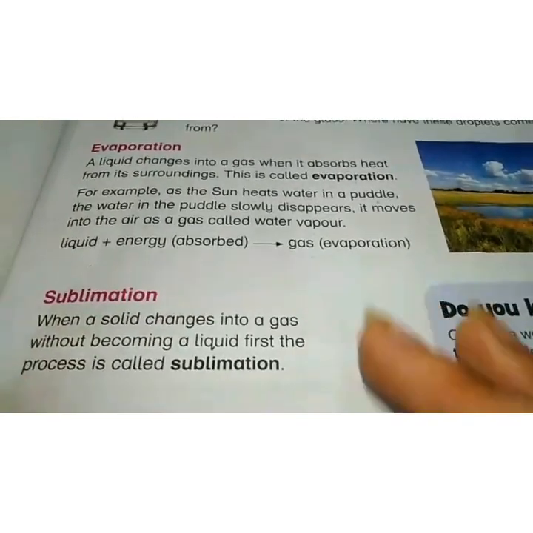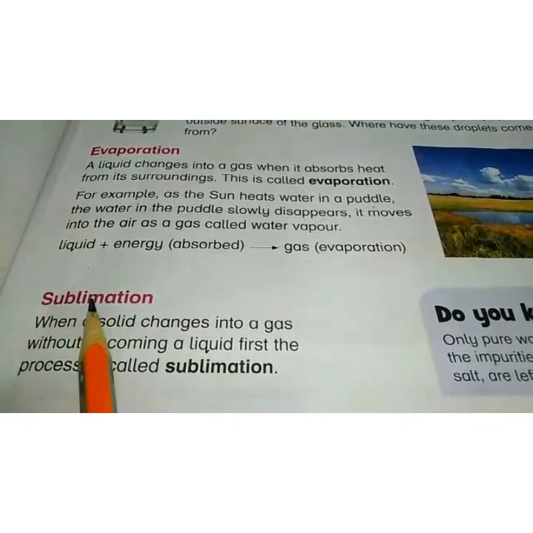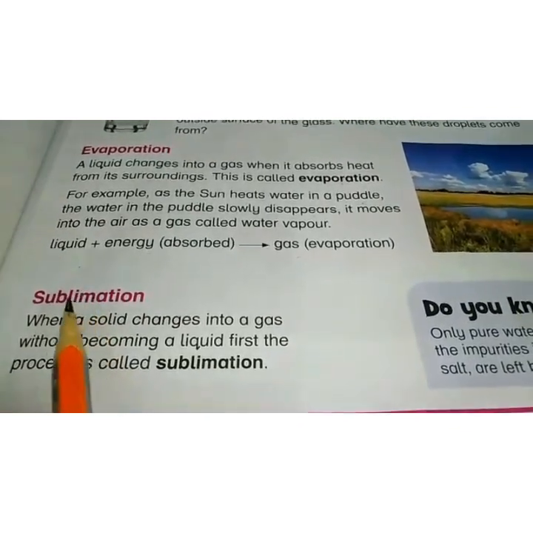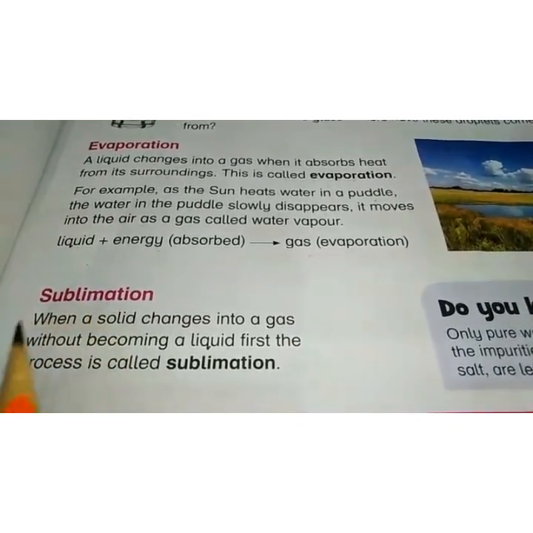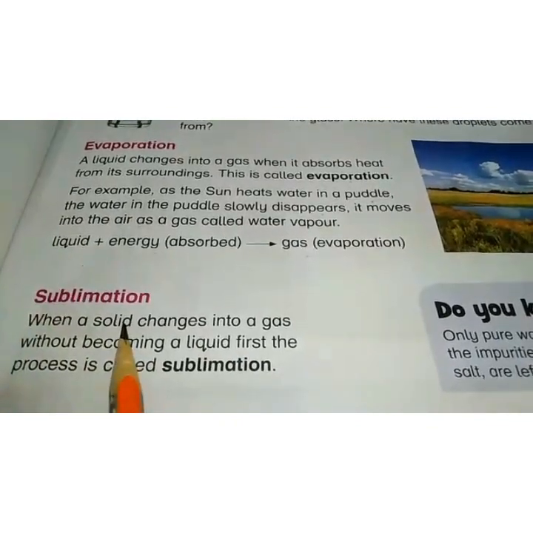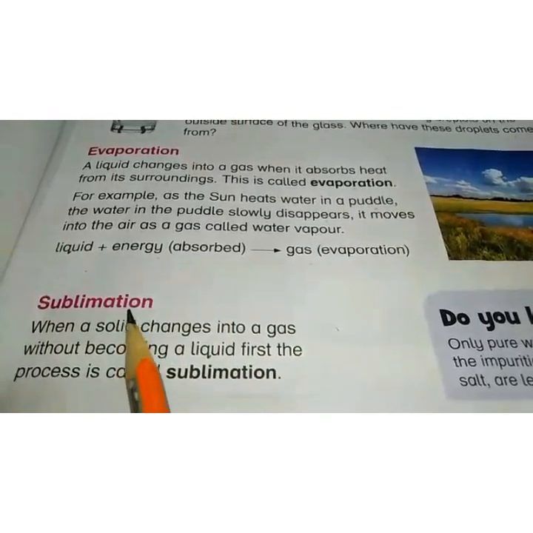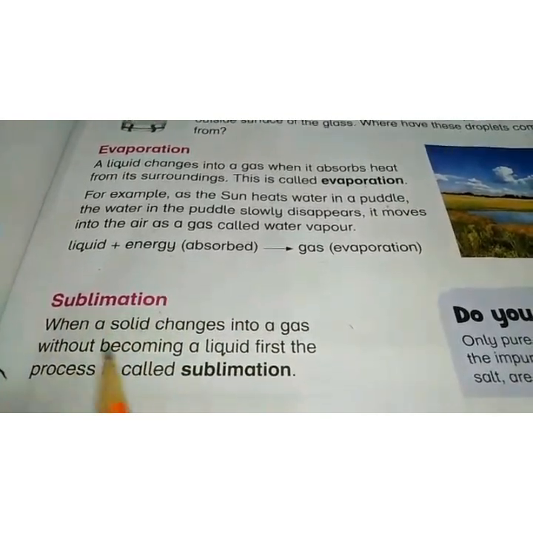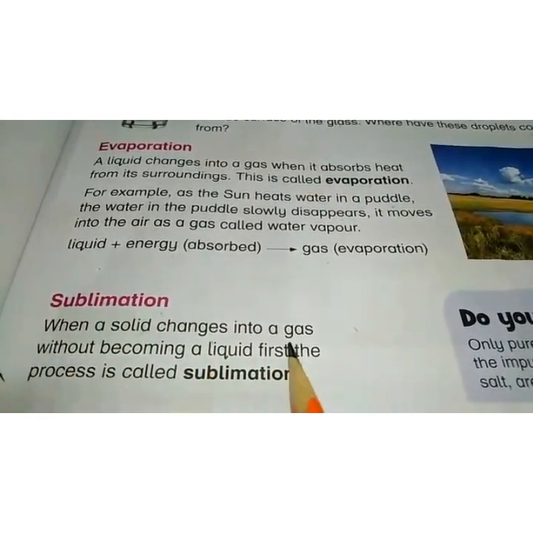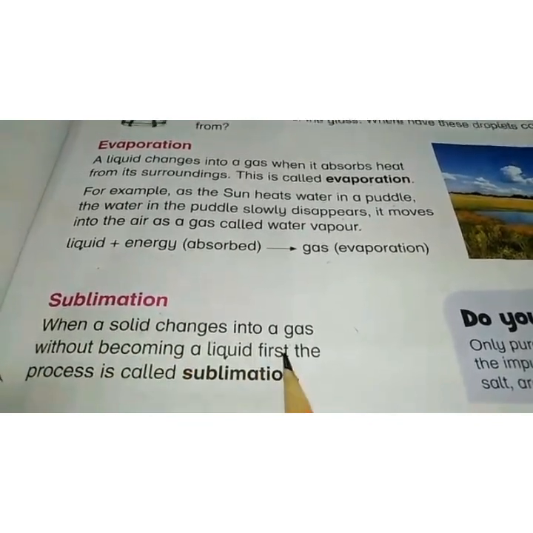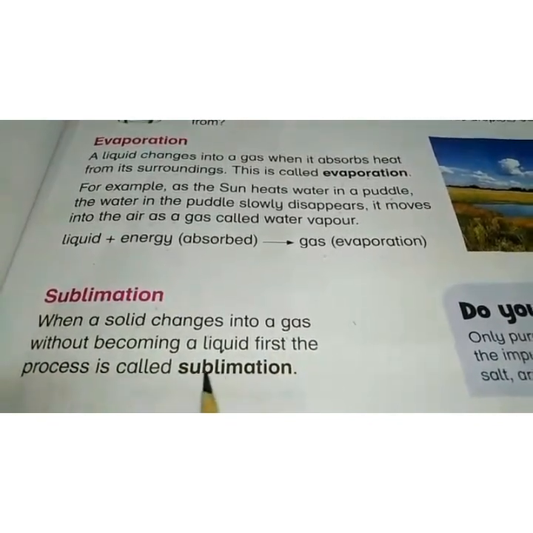Now we will discuss the last process, that is sublimation. In the process of sublimation, the solid state of matter directly changes into the gaseous form without becoming a liquid first. When a solid changes into a gas without becoming a liquid first, the process is called sublimation.